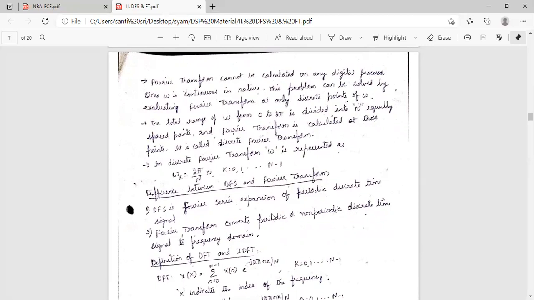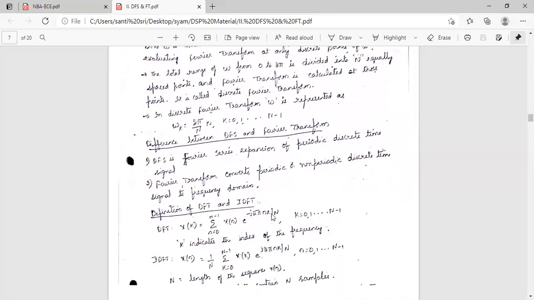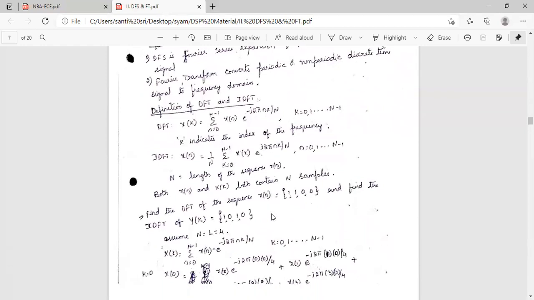Now you will see the difference between DFS and Fourier transform, discrete Fourier series and Fourier transform. DFS, the discrete Fourier series, is a Fourier series expansion of a periodic discrete time signal. That is called discrete Fourier series. Next, Fourier transform converts a periodic or non-periodic discrete time signal to the frequency domain. Okay, it is converted into the frequency domain, right?